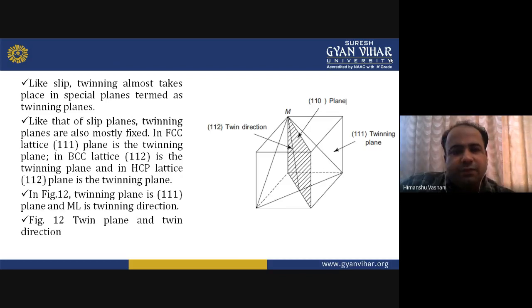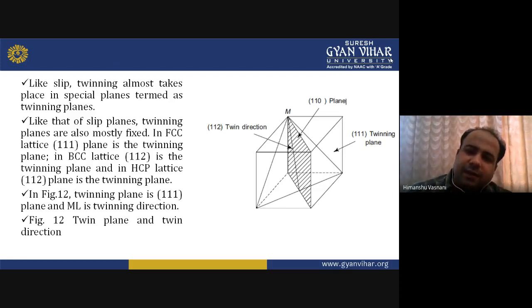Then, like slipping, twinning almost takes place on special planes termed as twinning planes. And like that of a slip plane, twinning planes are also mostly fixed in FCC, face-centered cubic structure. In the lattice, the triple one plane is the twinning plane.